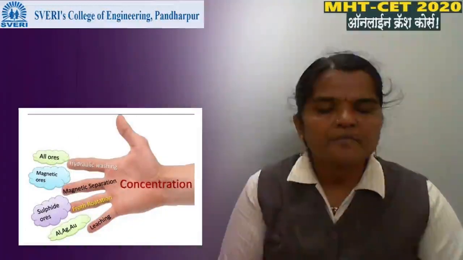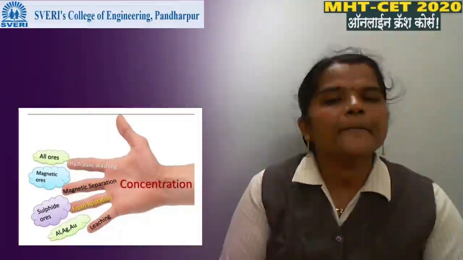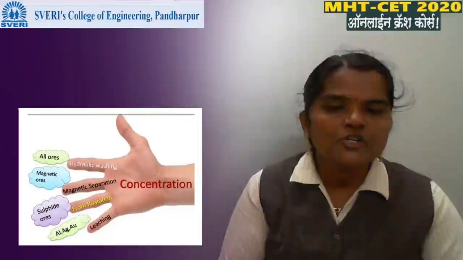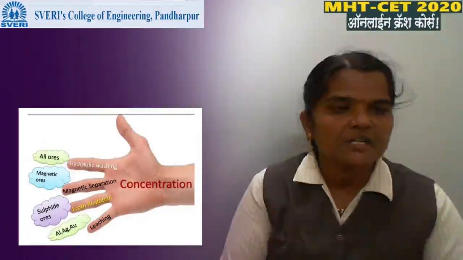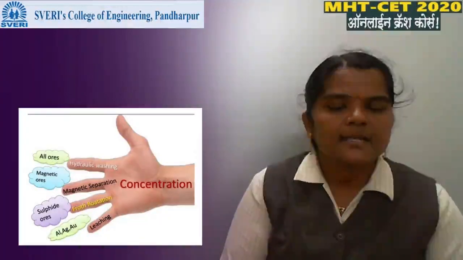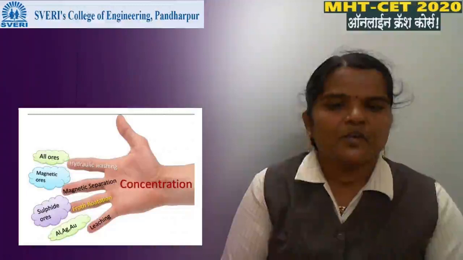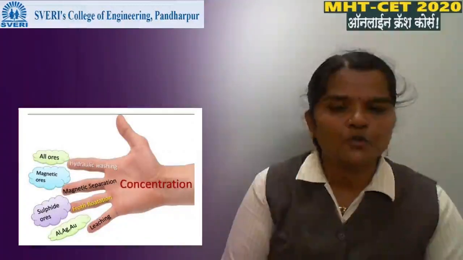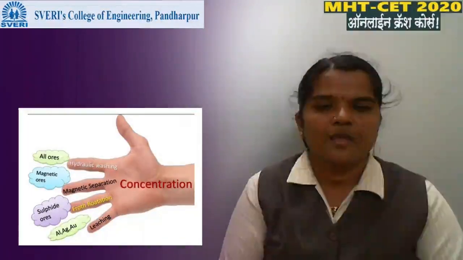The process of concentration is divided into 4 parts. First part is hydraulic washing. This process is also known as a gravity separation process. Second method is magnetic separation method. Third process is froth flotation process. And fourth process is leaching process.